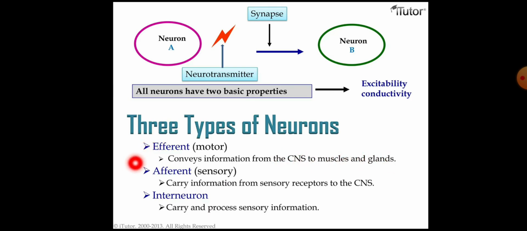Okay, next is afferent, the name for sensory. The name itself indicates that afferent neurons carry the information from sensory receptors to the CNS. Next is interneuron, which carries and processes information. Carrying and processing sensory information is known as interneuron. Okay, I hope it is clear till now.